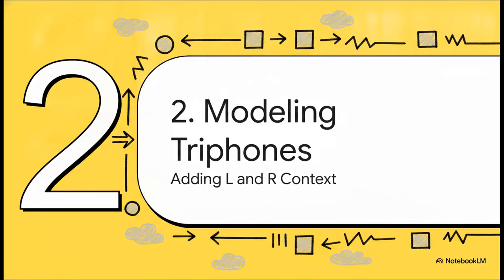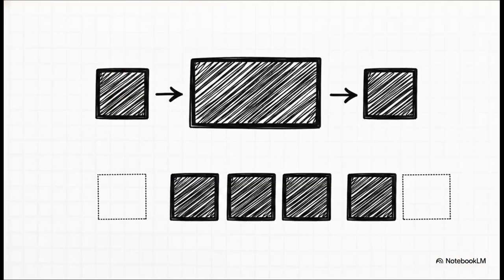Section 2, modeling triphones. To patch this bug, we have to upgrade to triphones, purposefully bringing in the immediate left and right context. Let's use a real-world example to see how this works in practice. Take a simple string like the word cat. Instead of modeling a generic K, an A, and a T, we're going to chop it into 3 context-rich chunks. We use the notation L minus P plus R.